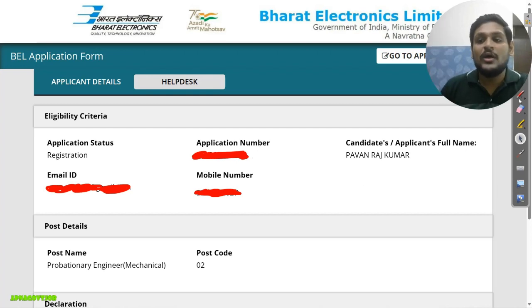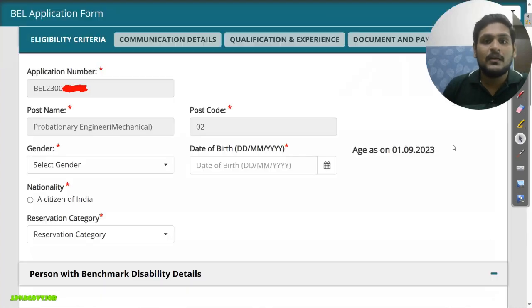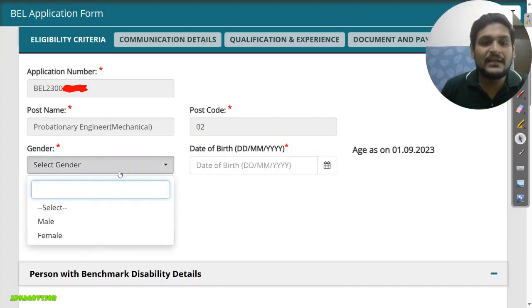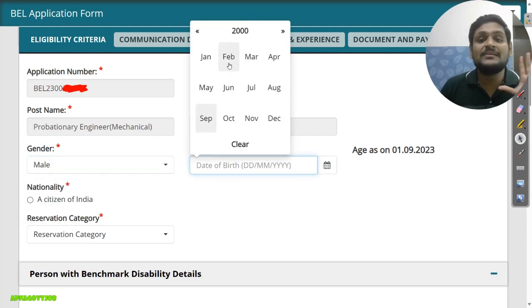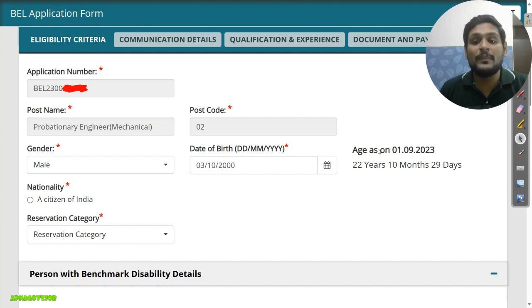Now click here to go to the application form. On this page you will get your application number, which is not editable. Then directly come and select your gender. Then here you need to select date of birth from this calendar. Like this you select your date of birth properly. Automatically they will calculate your age for you, as the age limit cutoff date is 1st of September.